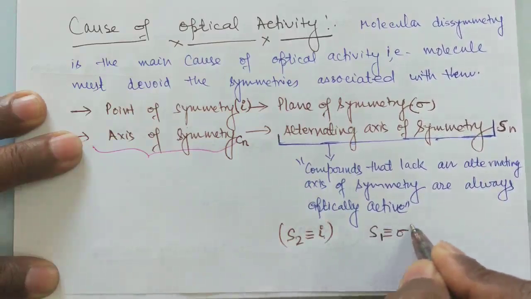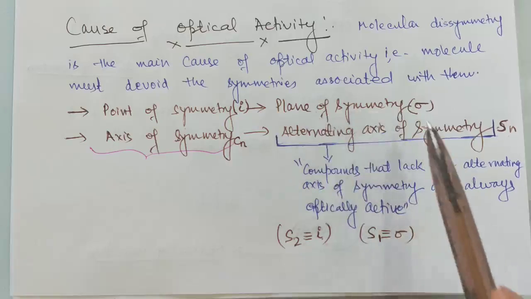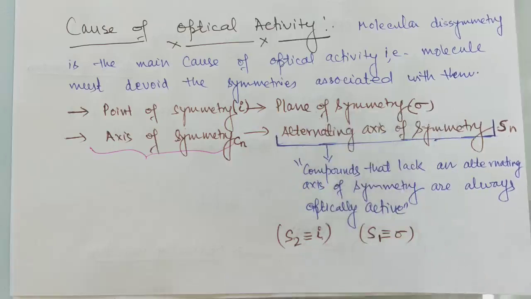S1 is equivalent to sigma, right? So in this way, rather than determining the alternating axis of symmetry, you just determine the plane of symmetry. If you determine the plane of symmetry, and if a plane of symmetry is there, it means the alternating axis of symmetry is also there. So from now onwards, we will focus only on determining the plane of symmetry.